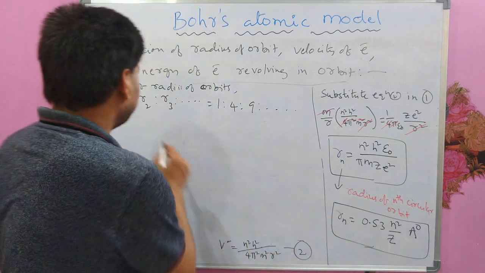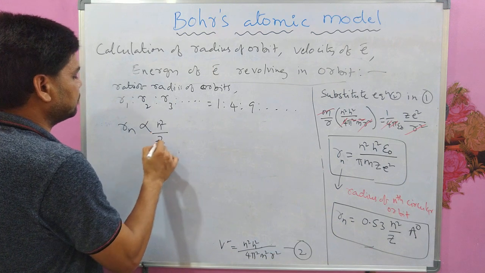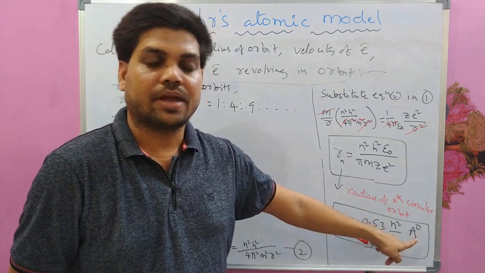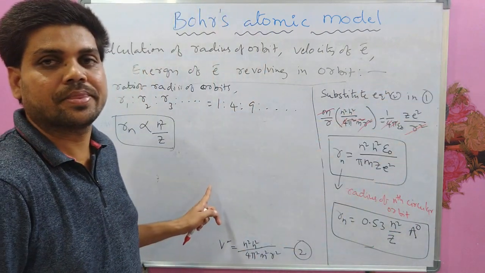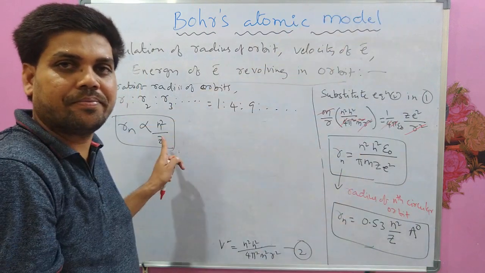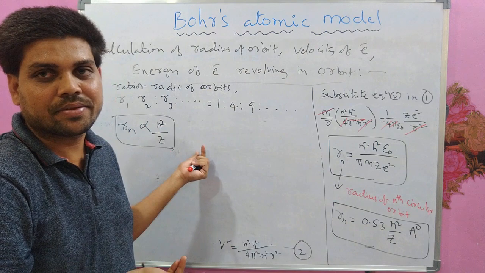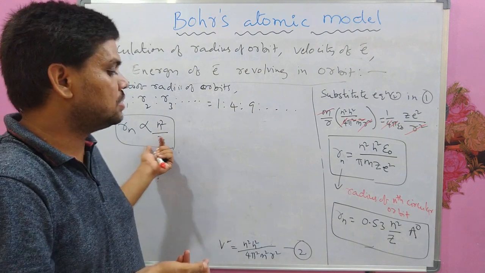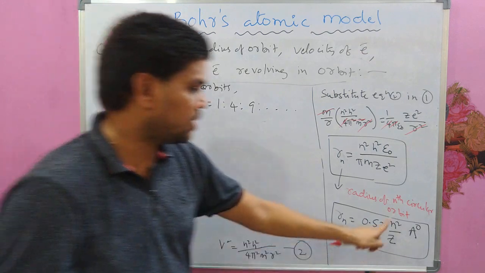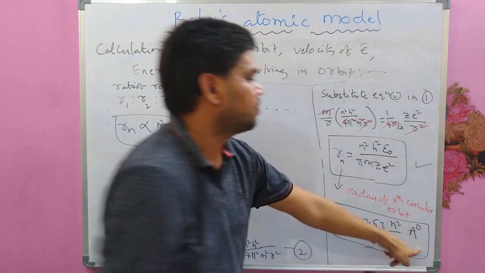And Rn is proportional to n square by Z. This is very important. As n increases, the orbit number increases from inner to outer, and the radius will increase automatically. So Rn is the nth circular orbit radius. You have to remember this formula.